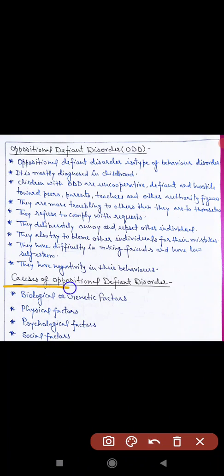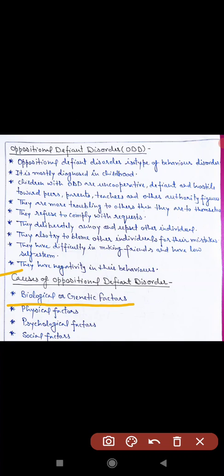Next, causes of oppositional defiant disorder. In fact, there is no specific or clear-cut cause of oppositional defiant disorder. It is widely believed that a combination of various factors such as biological and genetic factors, physical, psychological, and social risk factors play a significant role in the development of ODD. First, causes of ODD: biological or genetic factor.